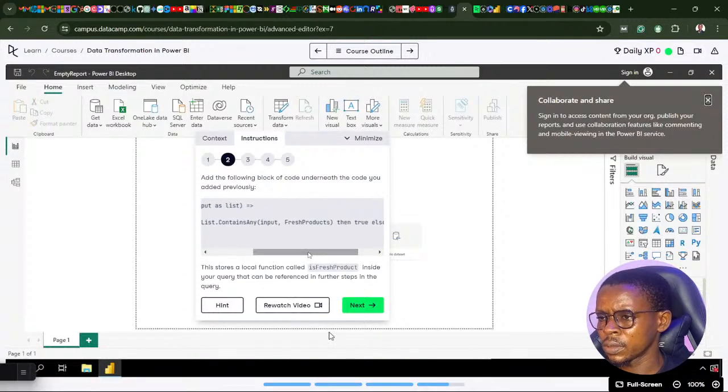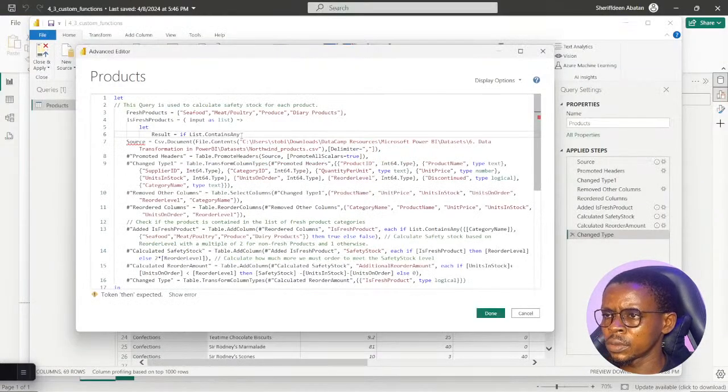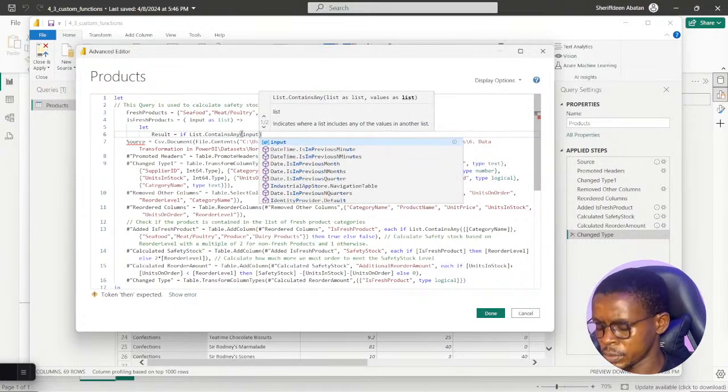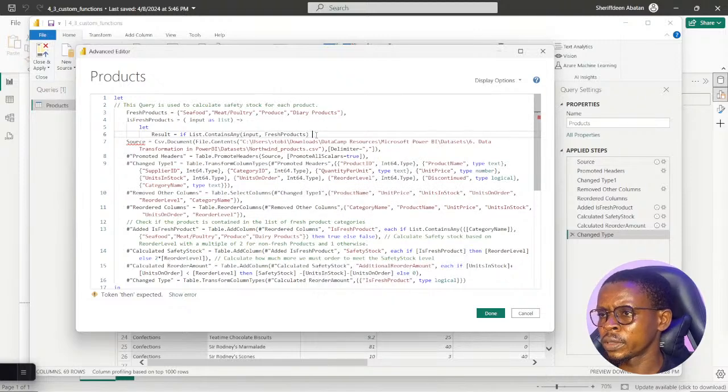Then it says open bracket input comma space fresh products, open brackets, input comma fresh products. We have it there.